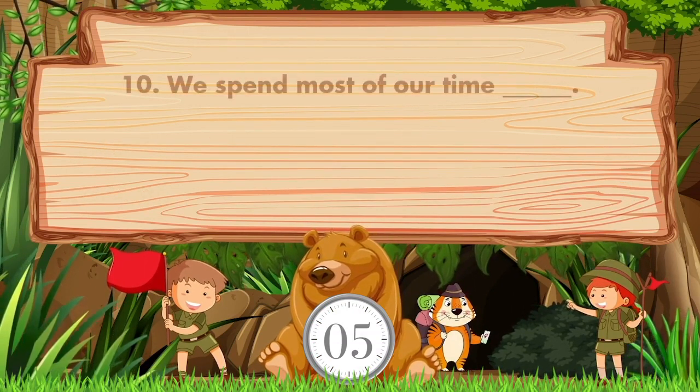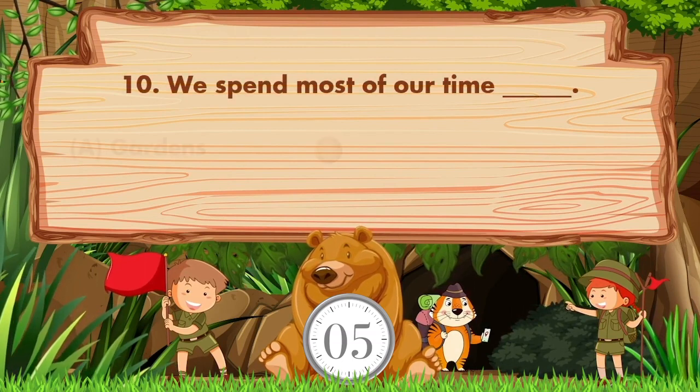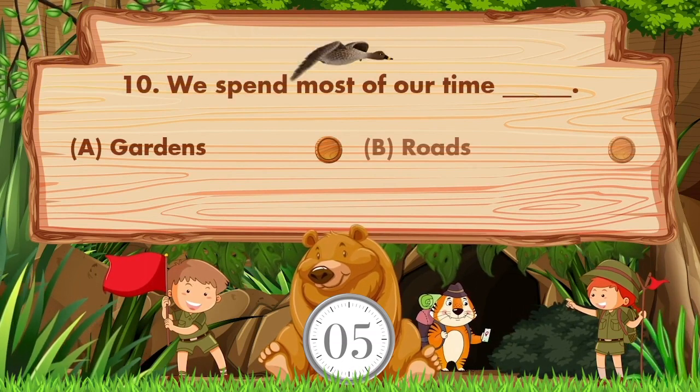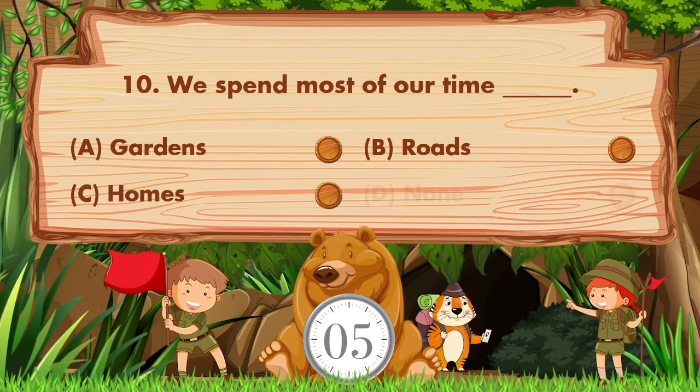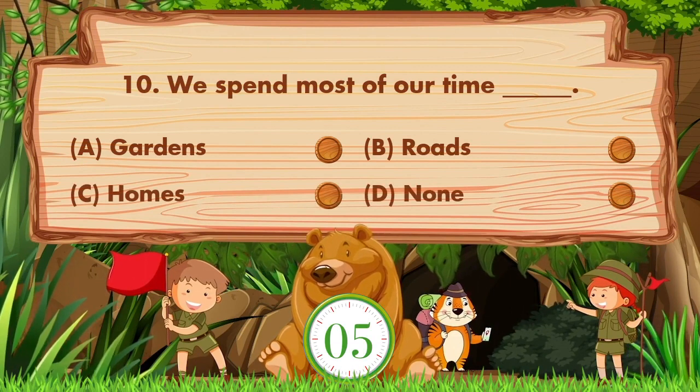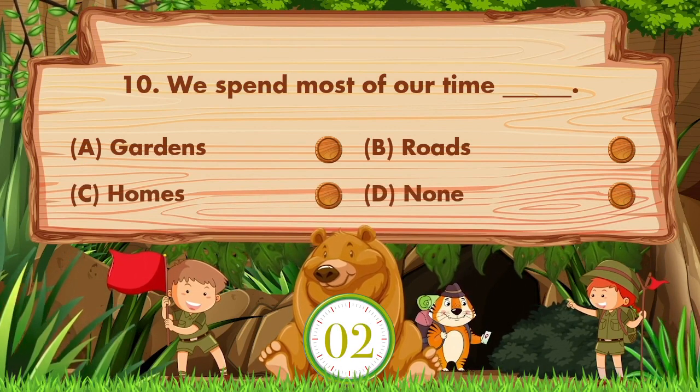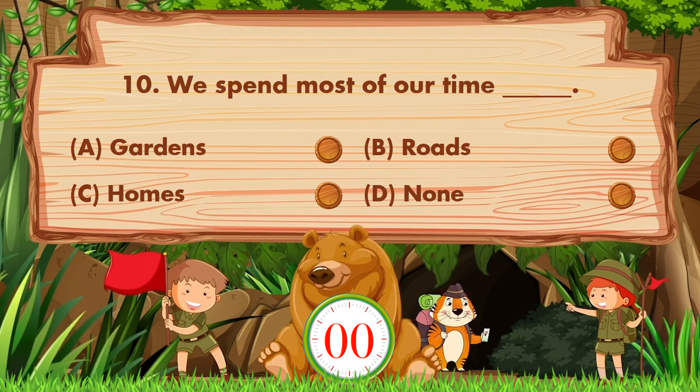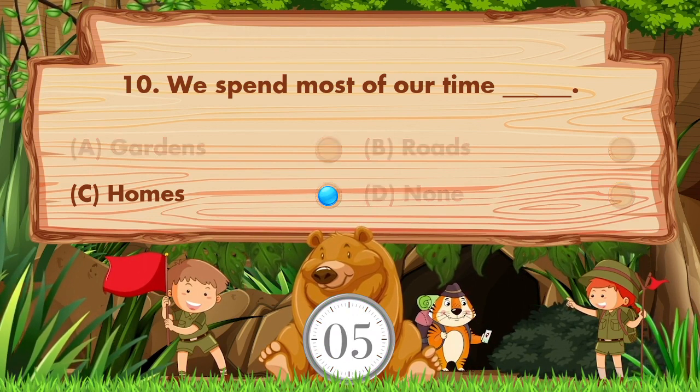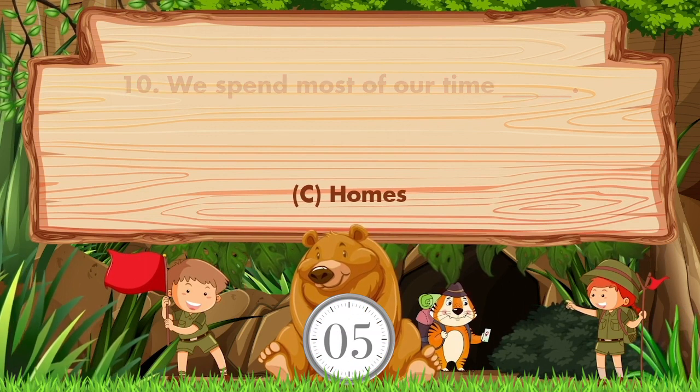We spend most of our time blank. Option is A. Gardens. B. Roads. C. Homes. D. None. Answer is option C. Homes.